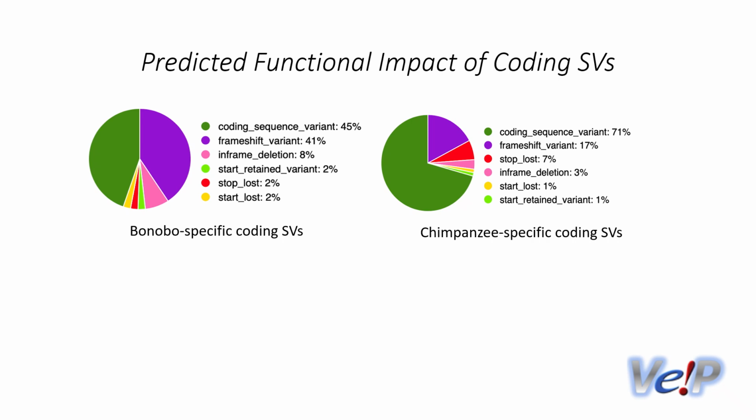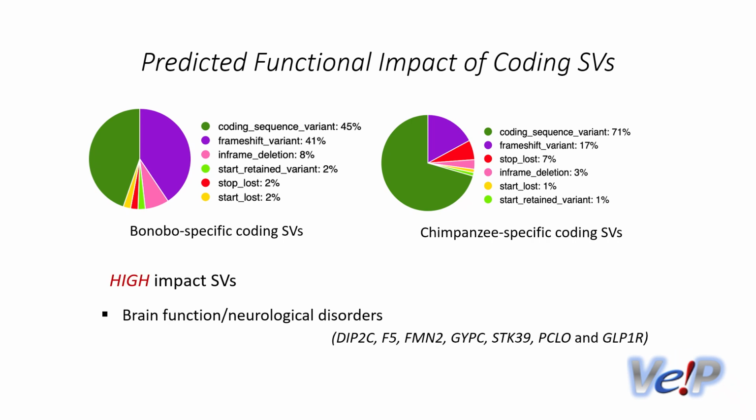There are 45% coding sequence variants found in the bonobo lineage, while 71% coding sequence variants were found in the chimpanzee lineage. The genes that were disrupted by coding sequence SVs were involved in brain function and neurological disorders, as well as regulating body size.